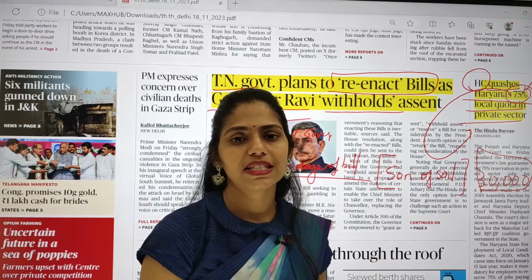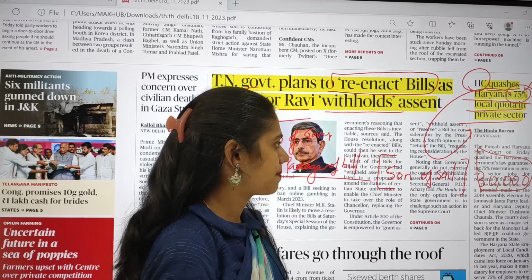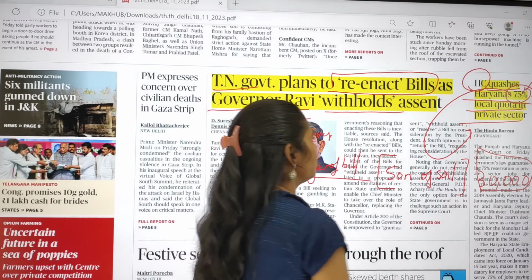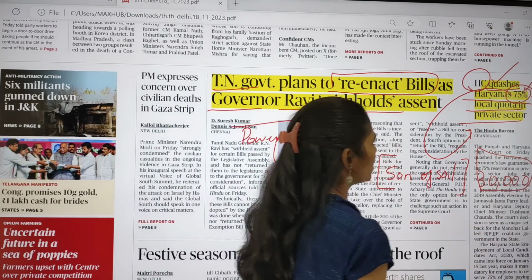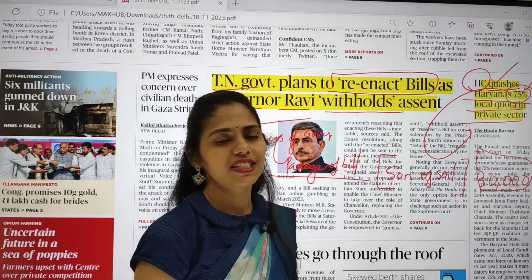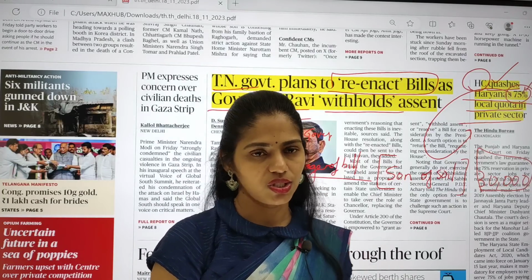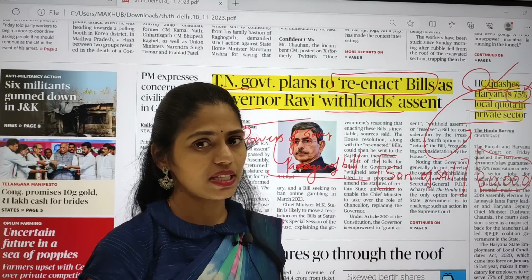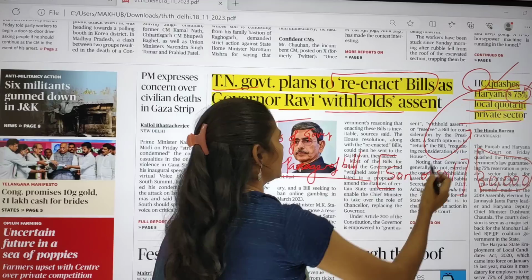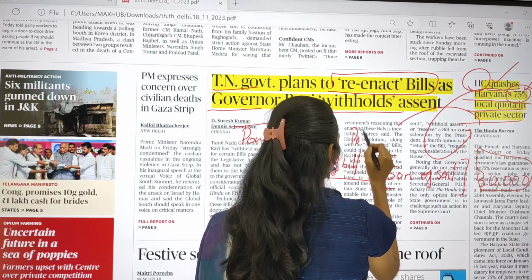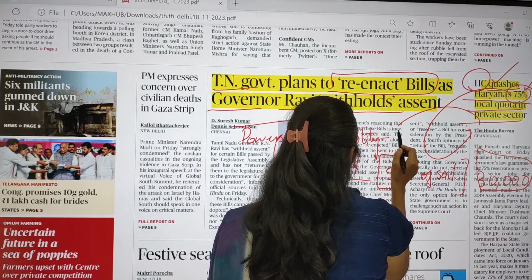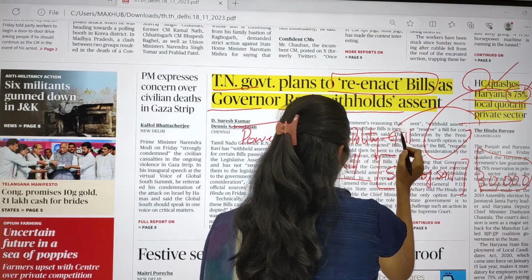75% of jobs need to be reserved for the locals. Right, here you have to see what the High Court said. Now the High Court said it is unconstitutional. So you have to see this topic in detail. This topic is again important from your polity point of view, which comes under your GS paper 2.